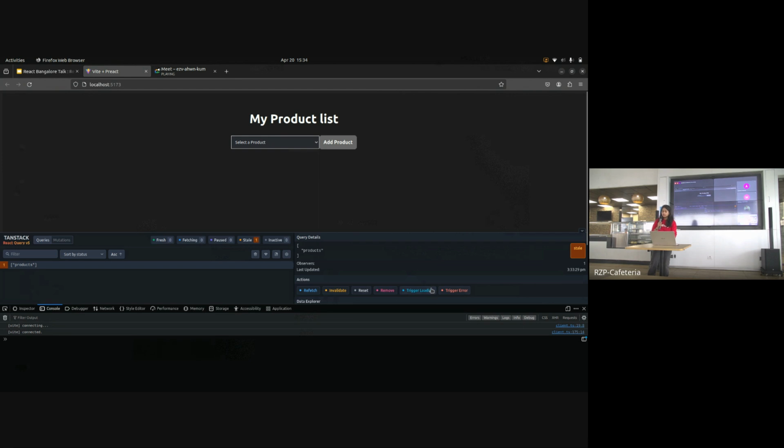If I want to trigger a loader, meaning some delay is happening, then I can just trigger a loader and a loading state will appear, with a custom loader if I want to add one. Similarly, if I want to trigger some error, then an error would be thrown if I want. And currently you can see this stale state here. This means that your data is in the query key. However, it's not fresh right now.